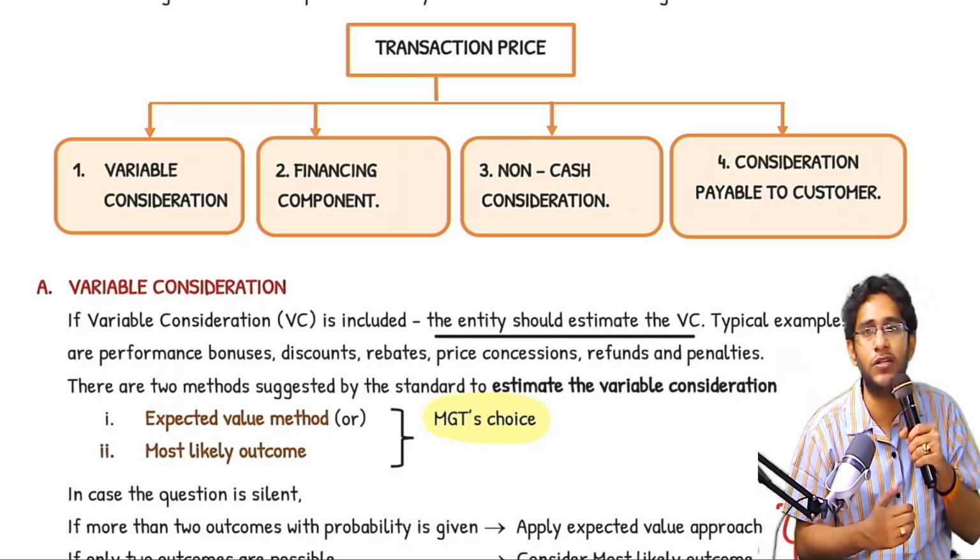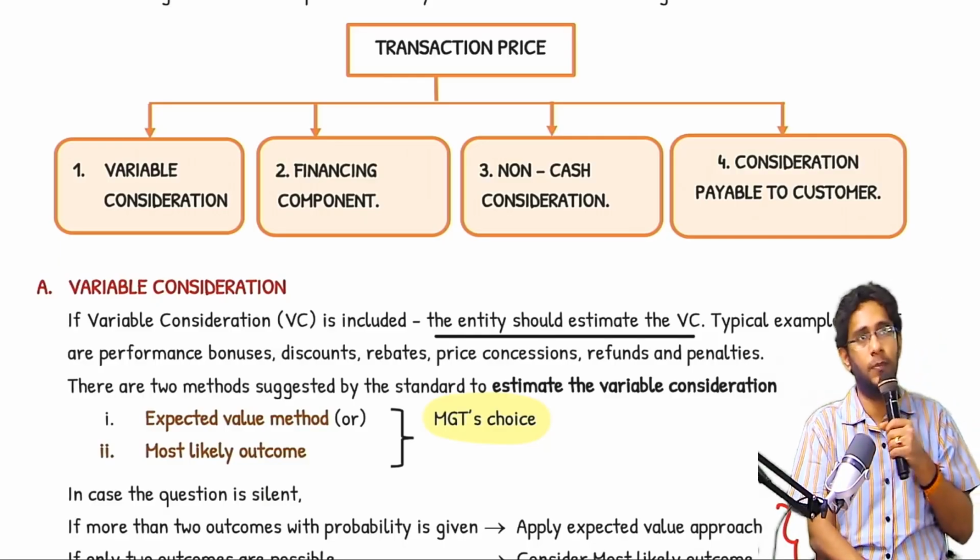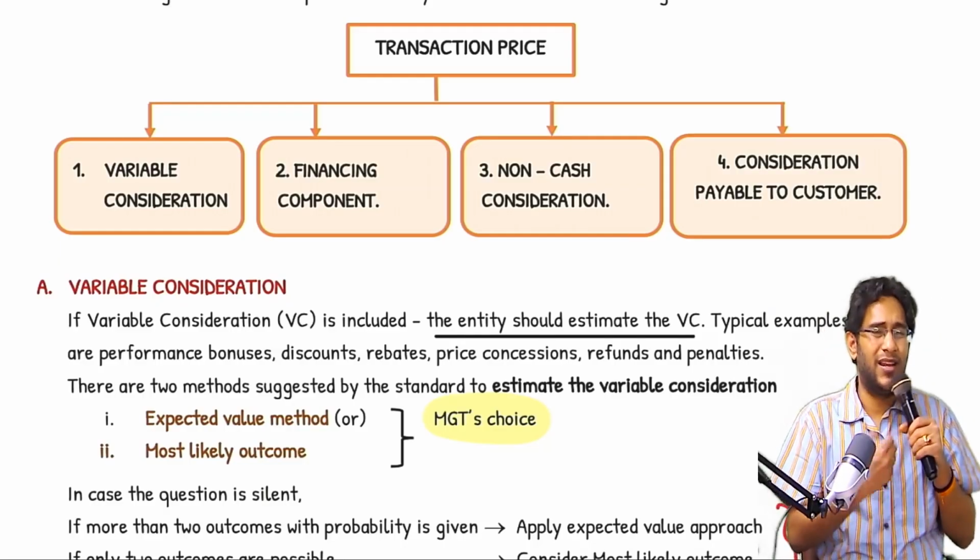Similarly, if I don't finish the job on time, there may be a penalty also. That is also part of variable consideration. Then, another example I am telling.